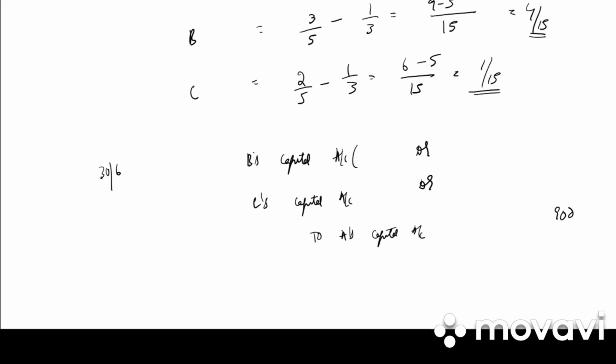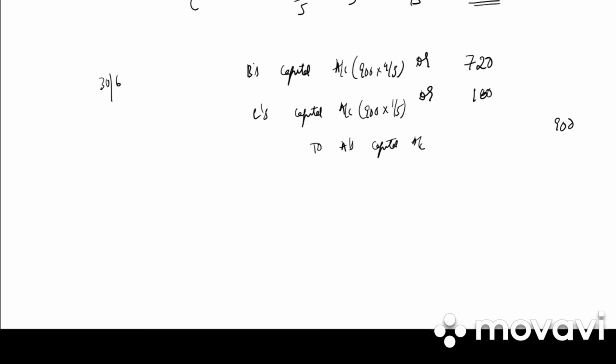What is the gaining ratio? 900 into 4 by 5, that is 720. Then we have 900 into 1 by 5, it is 180. Write down the narration: A's share of profit debited to remaining partners in their gaining ratio of 4:1.